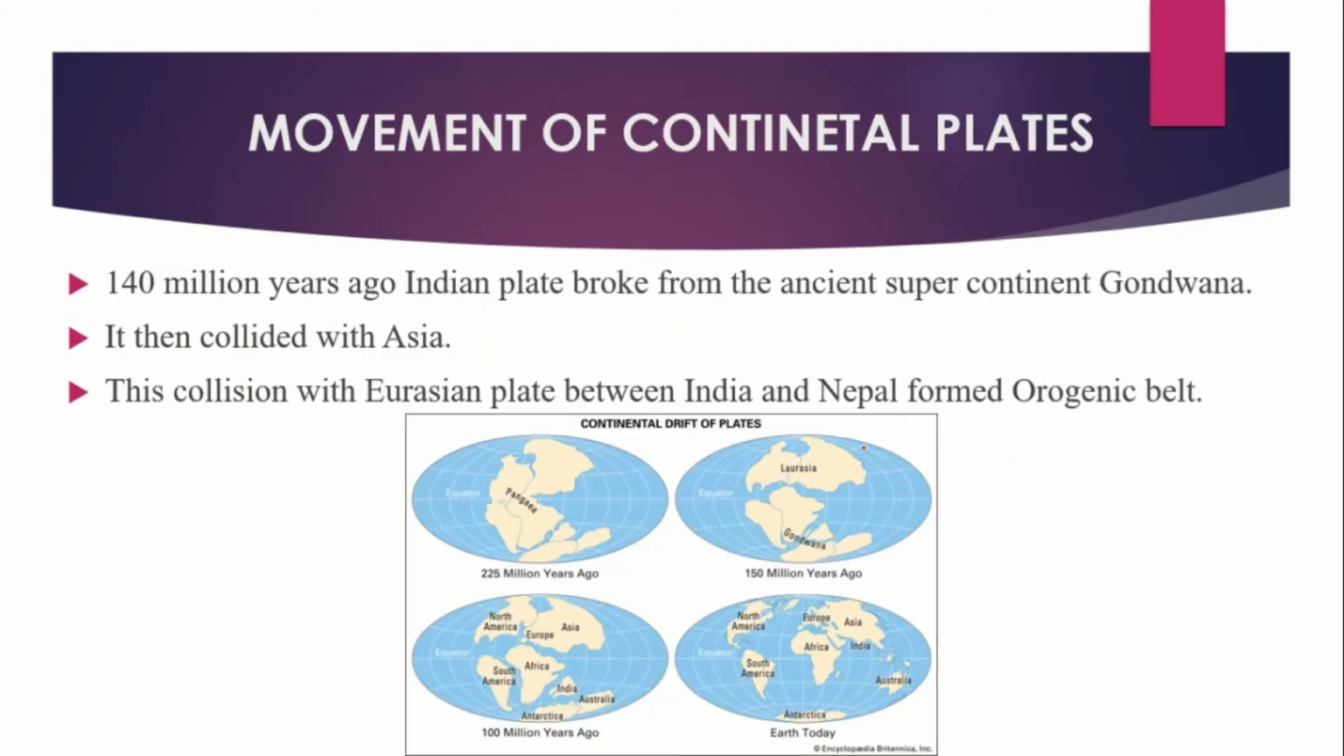Approximately 140 million years ago, the Indian plate broke away from the ancient continent Gondwana and began moving north to collide with Asia. The collision with the Eurasian plate along the boundary between India and Nepal formed the orogenic belt that created the Indian plateau, the Tibetan plateau and the mighty Himalayan mountains.